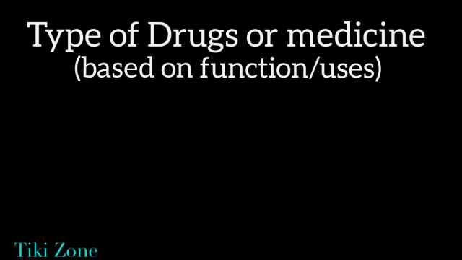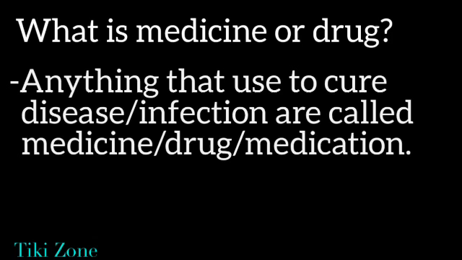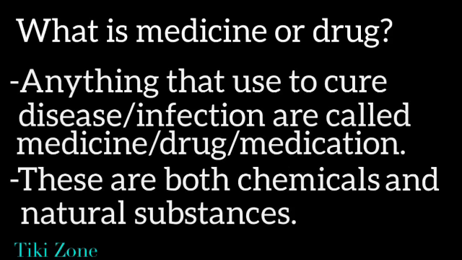Hello everyone. In this video, we are going to discuss what the types of drugs or medicines are. Before going to their types, we have to know what medicine or drugs are. Simply, anything that is used to cure disease or infections is called medicine or drugs. Another term like medication is also used alternatively. These are both chemicals or natural substances.